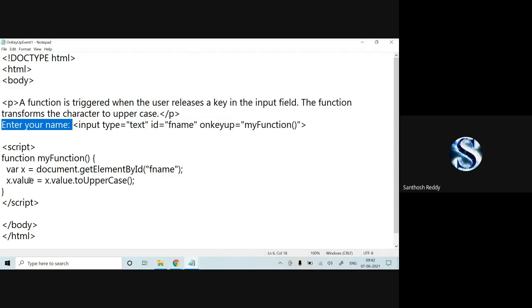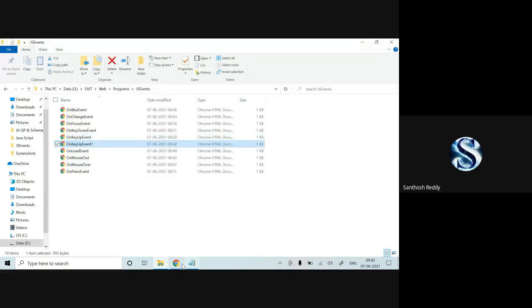What I'm going to do here: x.value.toUpperCase. Whatever the value which I have pressed, I am converting to uppercase. That's it. I'll show the output for this. See, here I am pressing D. Now I pressed and released.